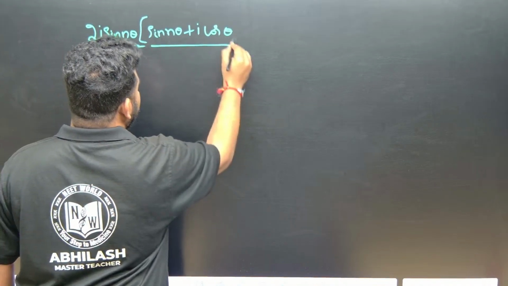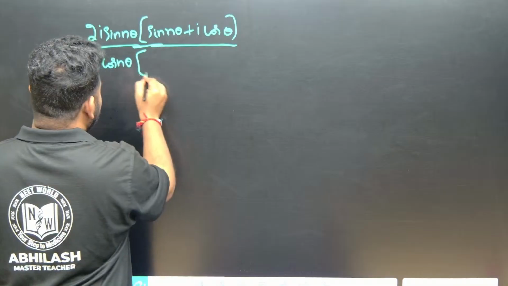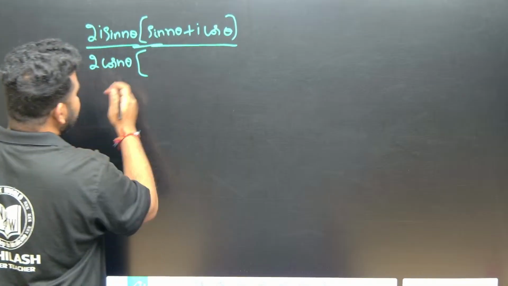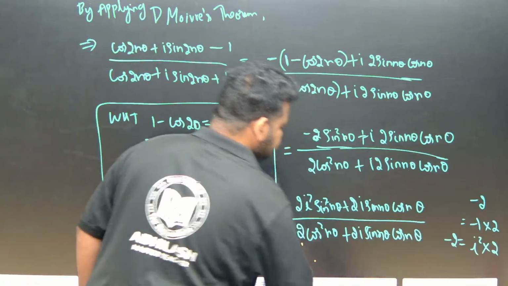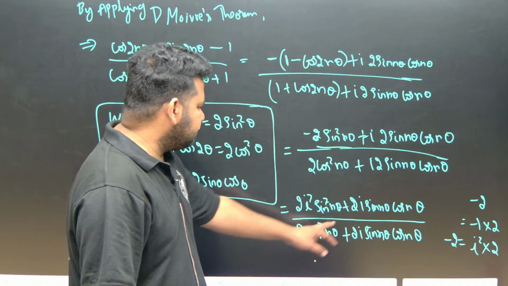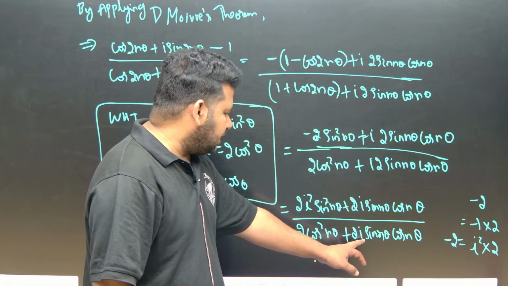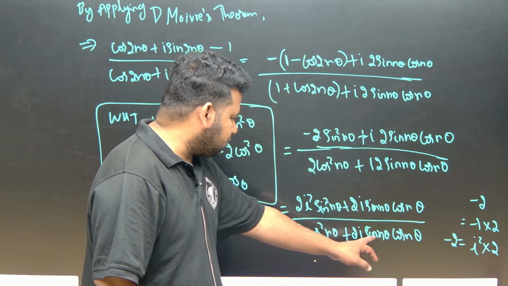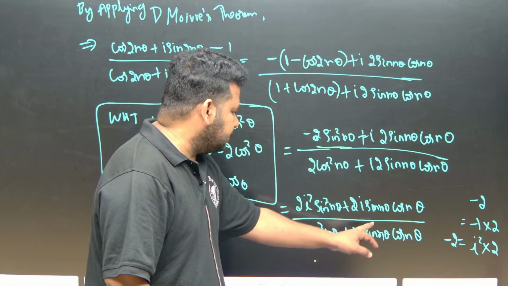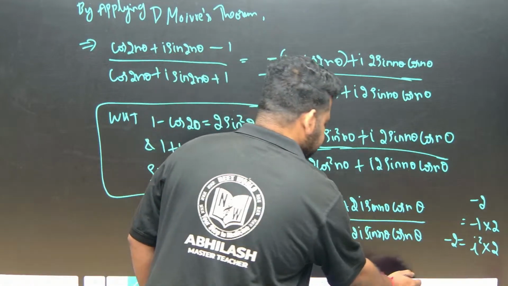Here also, if I take cos outside, what I will have is cos n theta plus i sin n theta. Correct now.